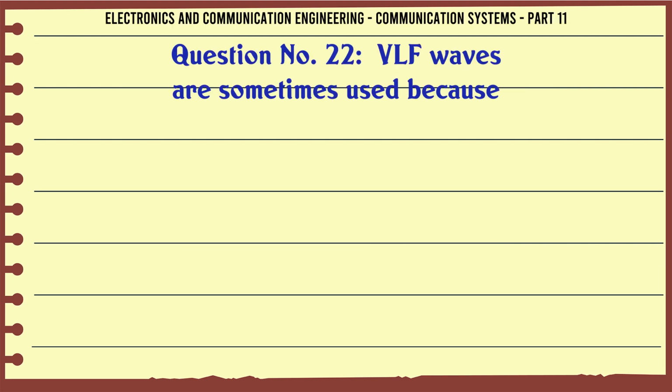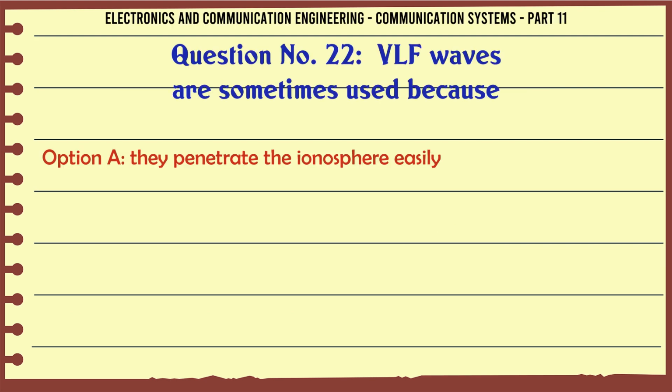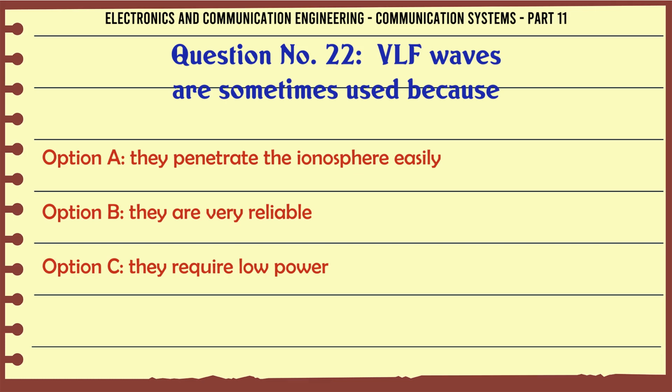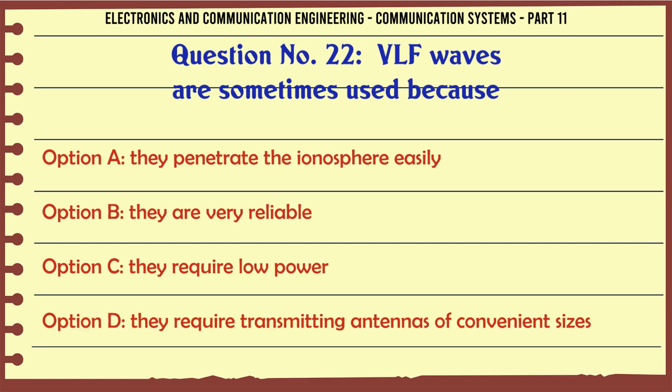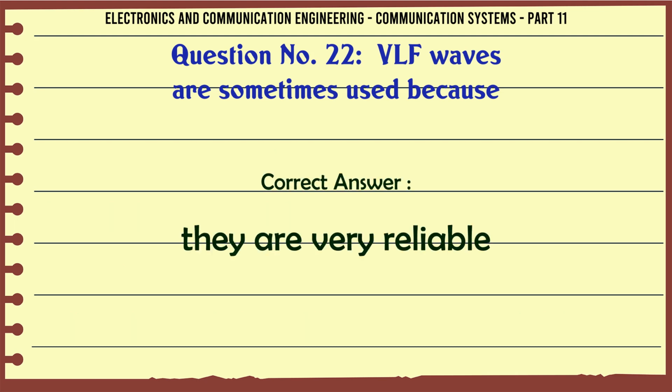VLF waves are sometimes used because: A, they penetrate the ionosphere easily; B, they are very reliable; C, they require low power; D, they require transmitting antennas of convenient sizes. The correct answer is they are very reliable.